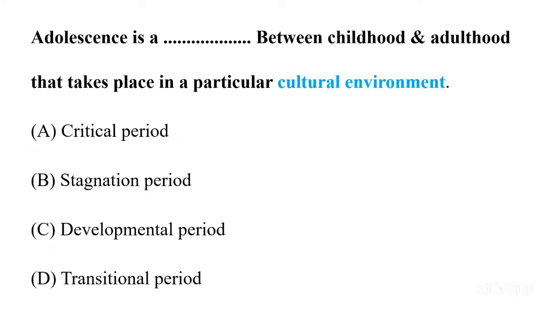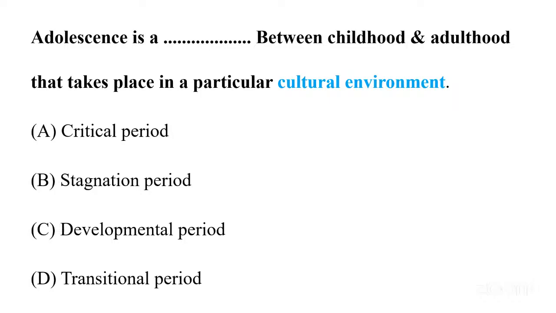Moving towards the second question, which is: adolescence is a dash between childhood and adulthood that takes place in a particular cultural environment. The given options are A, critical period, B, stagnation period, C, developmental period, and D, transitional period.